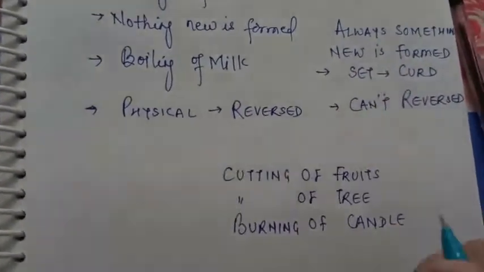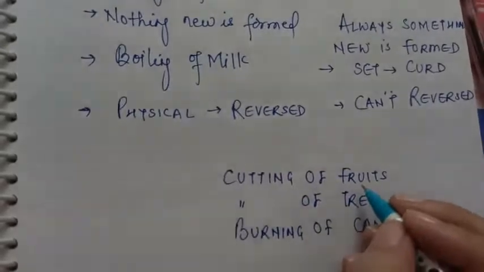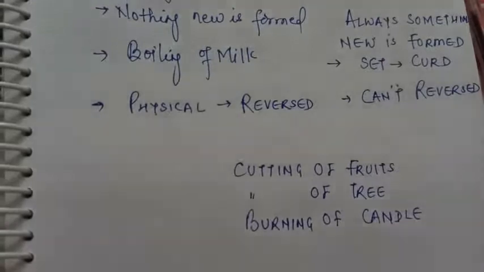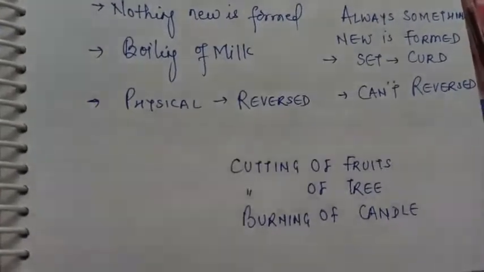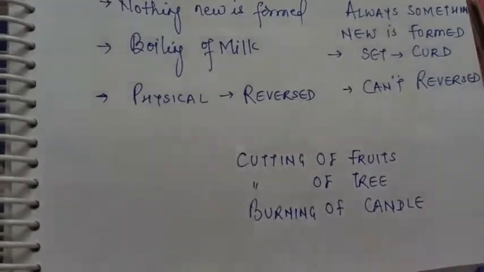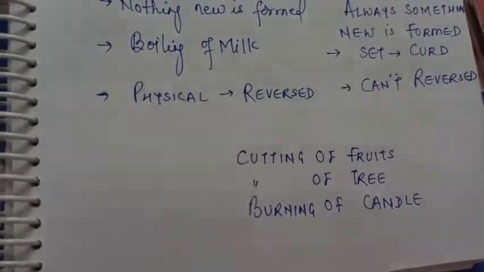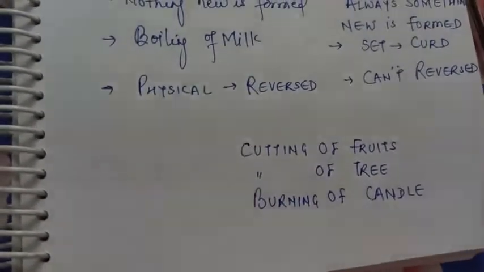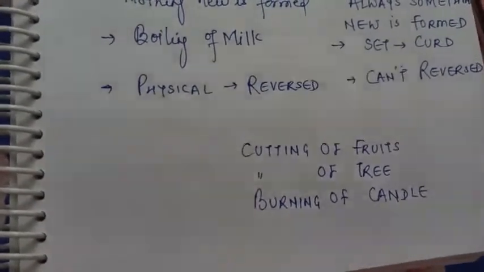Now let us discuss. If you cut fruits, can you join, if you have cut an apple in 4 pieces, can you join it back to make a single apple? So it cannot be undone. So is it a chemical change? Cutting off apple is a chemical change? This is the question of mine. So here you are now stuck.